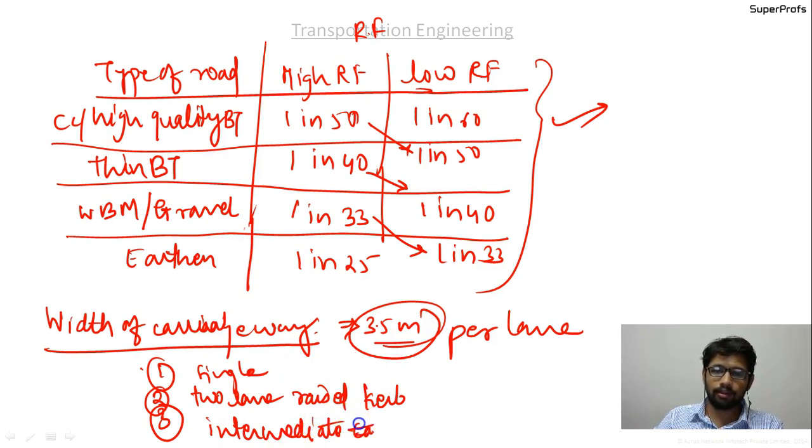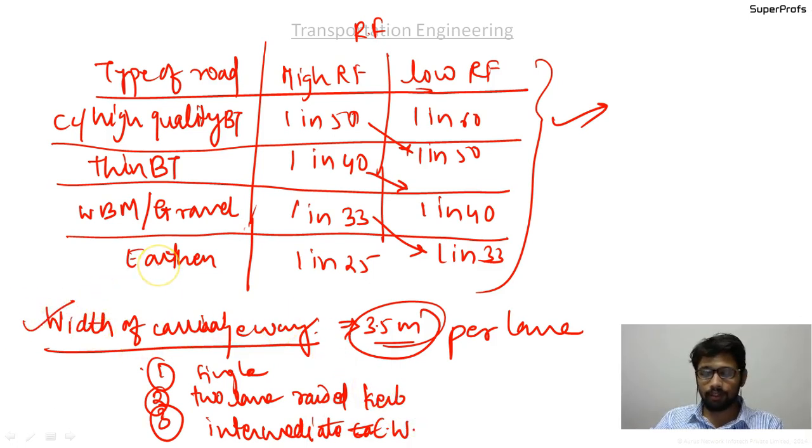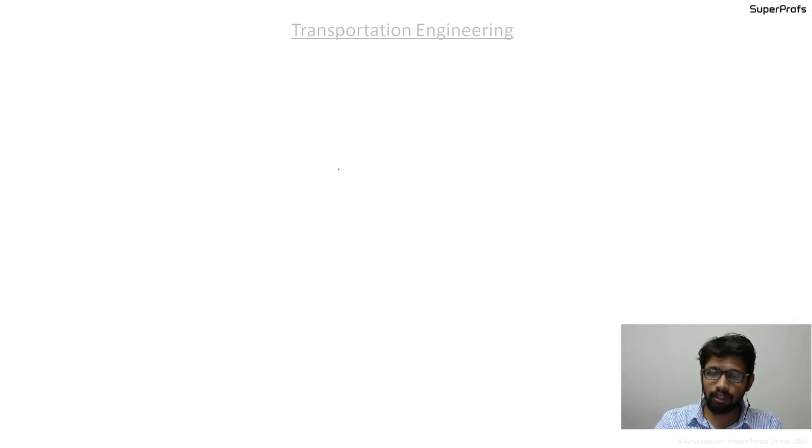Okay, intermediate carriageway. So you should know this. The width of 1 mark question can be asked based on this. Then we discussed the gradients and the types of gradients. We discussed the ruling gradient or the design gradient, the limiting gradient, the exceptional gradient, and the minimum gradient. You should know what these all four mean, nothing more than that. It is not much required. Maybe a theory question can be asked for one mark.